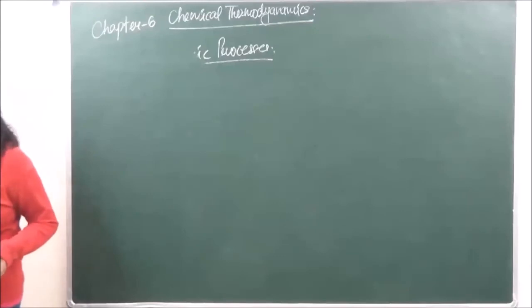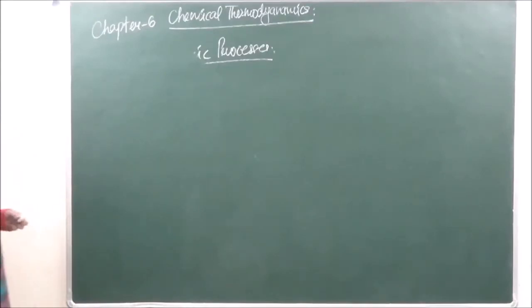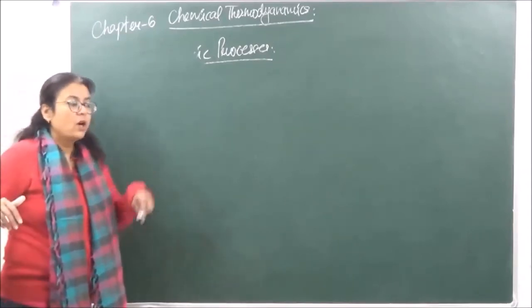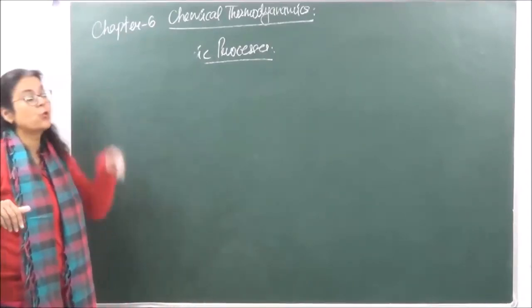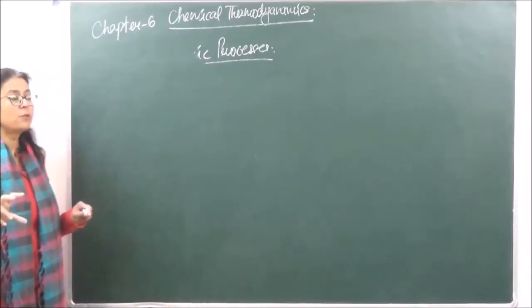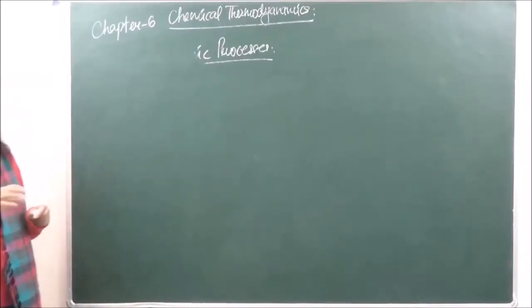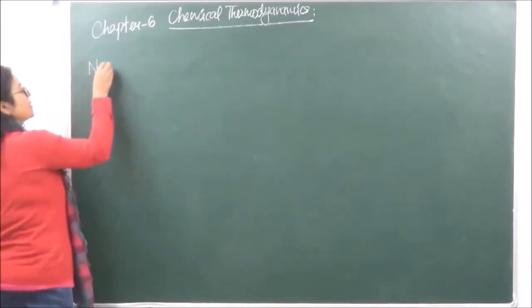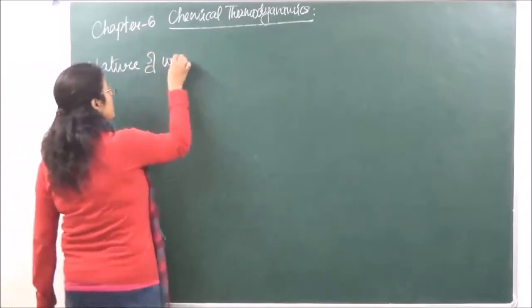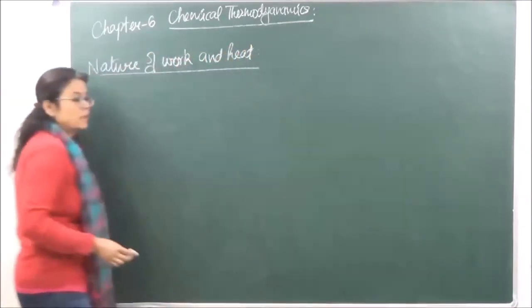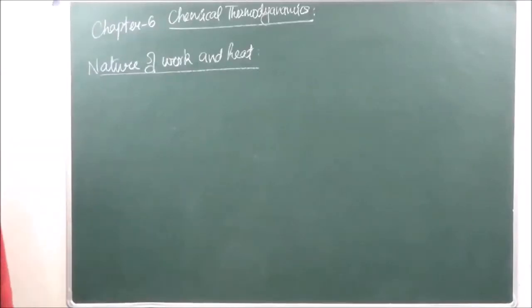The next topic which we have is how any system is going to lose energy, or how the system is going to do work, right? So what are the types of work and energy which we are going to study in this entire chapter? That is nature of work and heat. Nature of work and heat.